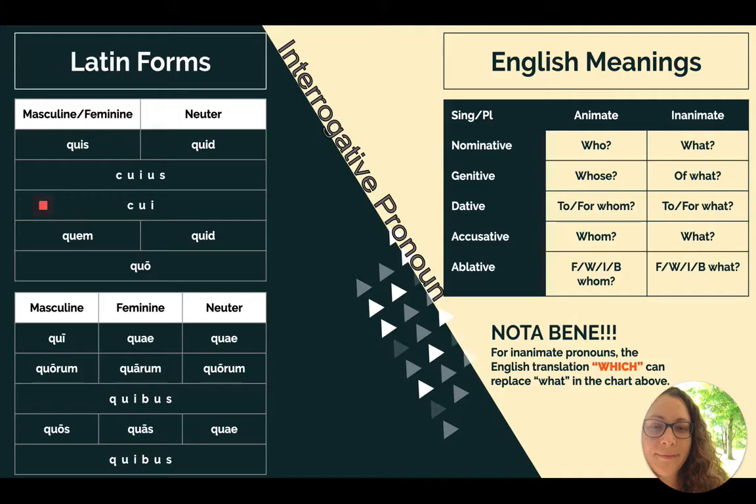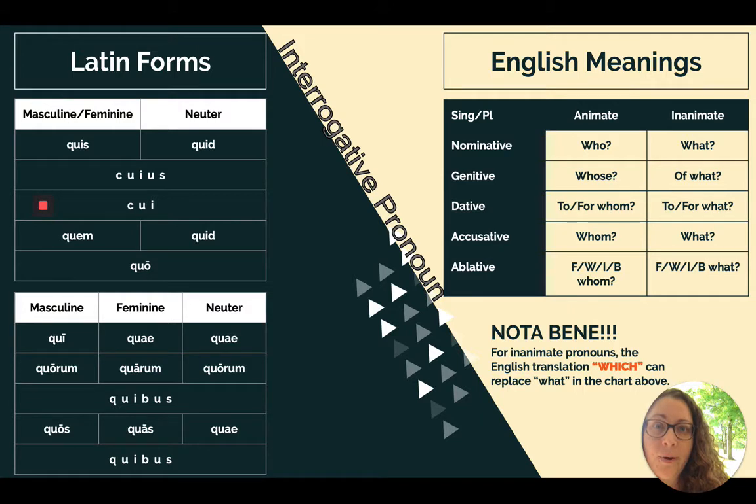Let's get started. On your left-hand side, you'll see the Latin forms of the interrogative pronoun. The singular chart has two columns, one for masculine and feminine, one for neuter. And then in the second set of the chart, we've got three columns for plural. Masculine, feminine, and neuter have mostly distinct forms. So let's take a look. Quis is the interrogative pronoun meaning who, and quid is its neuter counterpart. You would translate that as what or which.